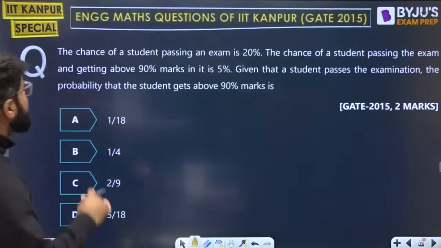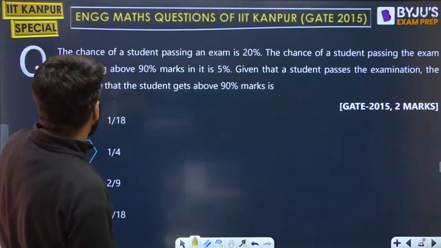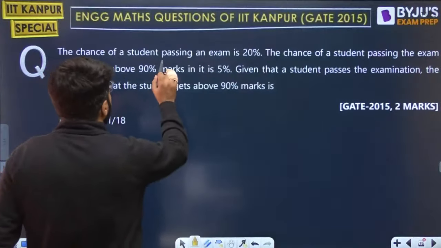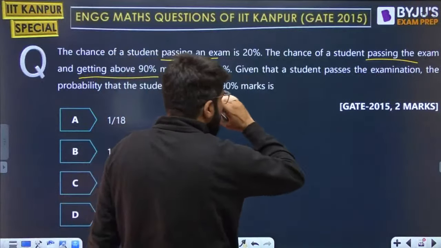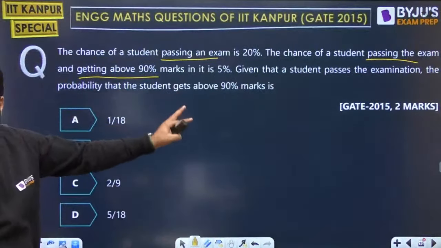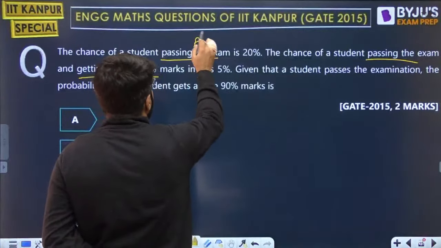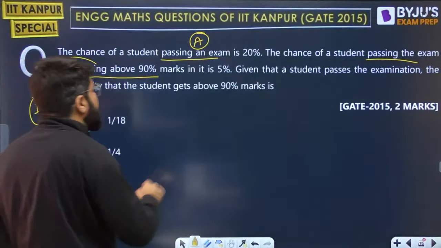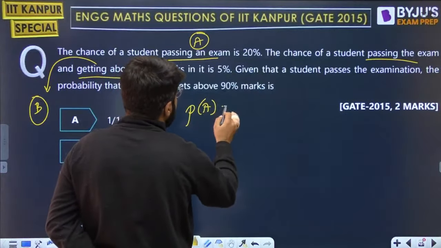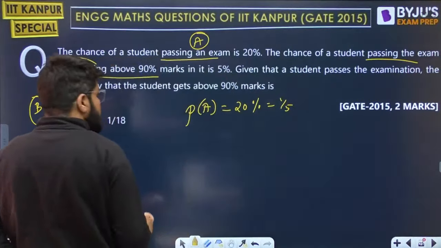Let's quickly come to this question. The chance of a student passing an exam is 20%. There are 2 things: one is passing the exam, and the other is passing the exam and getting above 90%. Given that a student passes the exam, what is the probability that the student gets above 90%? Let's call passing the exam event A, and getting above 90% event B. The probability of passing the exam is 20%, which is also 1 by 5.